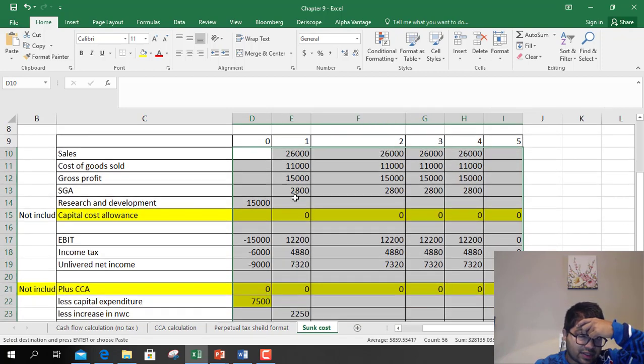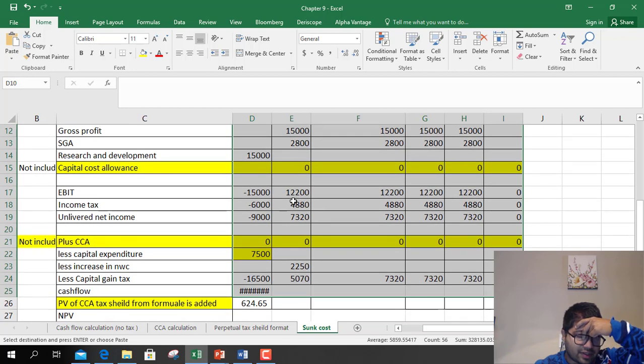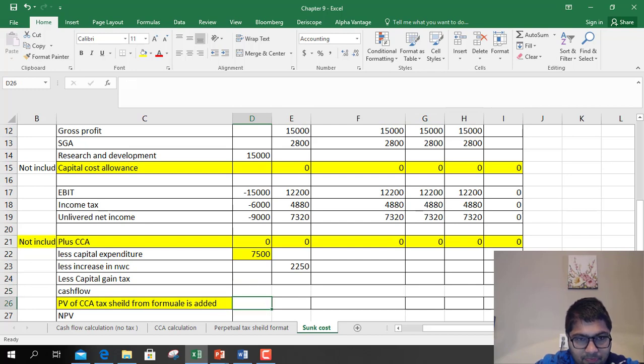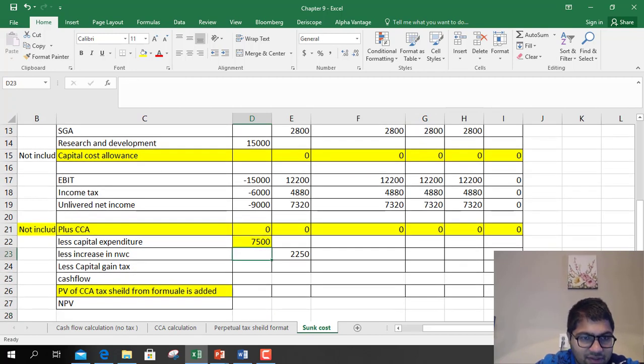Sales is given, everything is given, EBITDA is given. So these are additions. So capital gain tax, you have to consider it in the last year, 100.